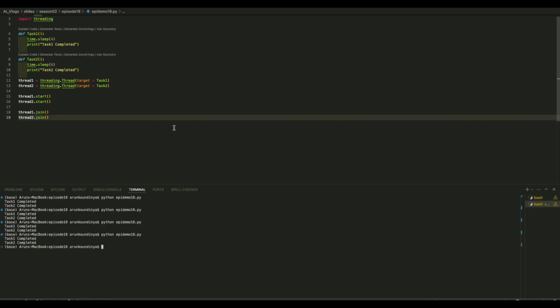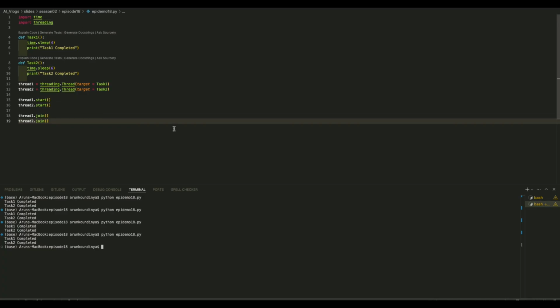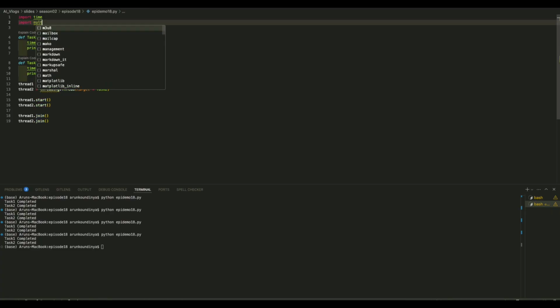What we will do is use the same input output task to learn the syntax of multiprocessing here. So instead of threading, we can change it to multiprocessing.